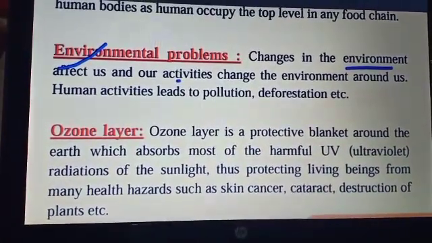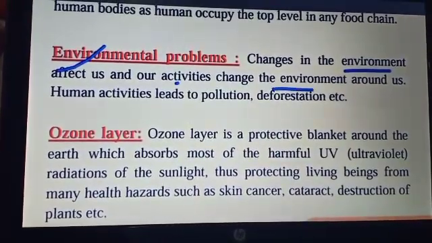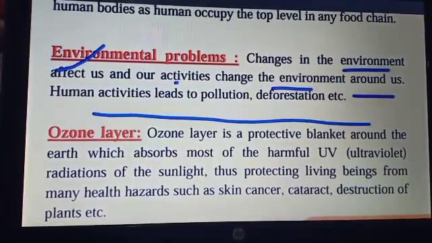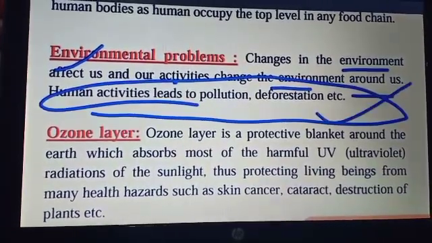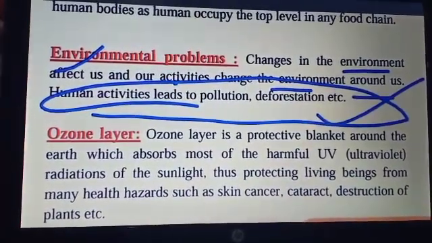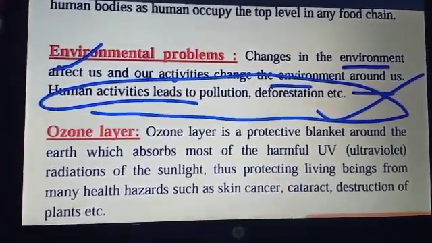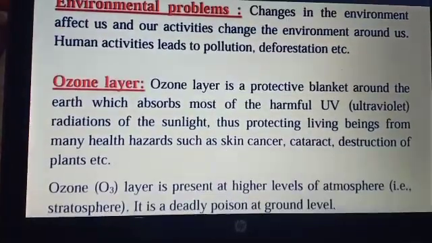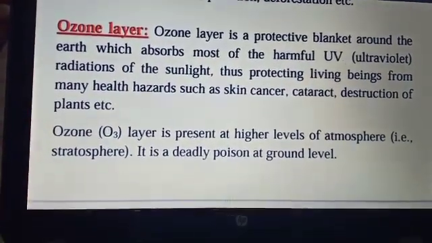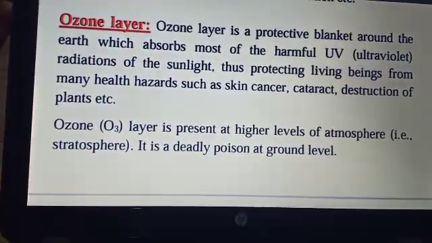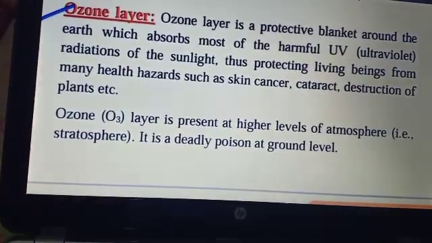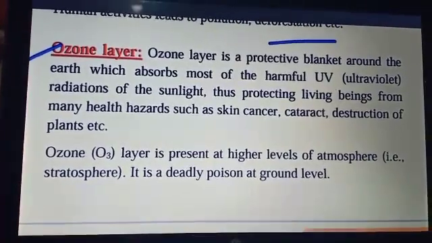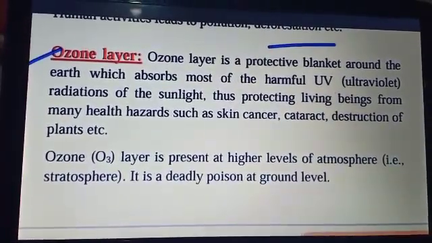The next one is environmental problems. The change in the environment affects us, and our activities change the environment surrounding us. For example, human activities like industries and all the manufacturing of different kinds of things ultimately cause pollution, and also cause deforestation, etc. So these kinds of environmental problems occur.